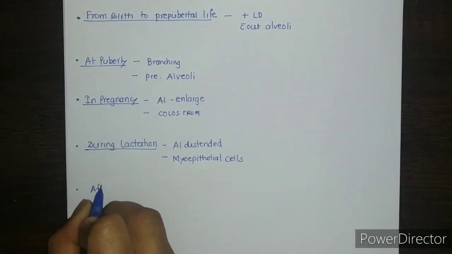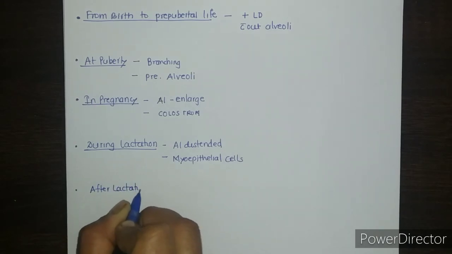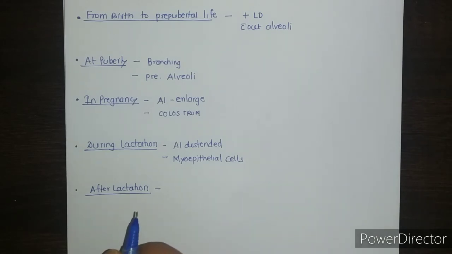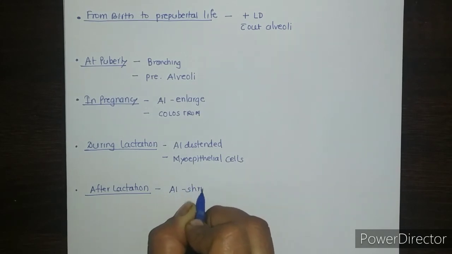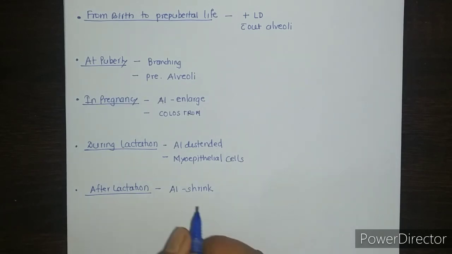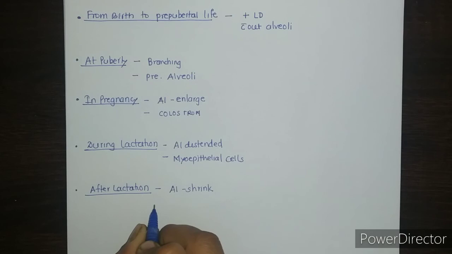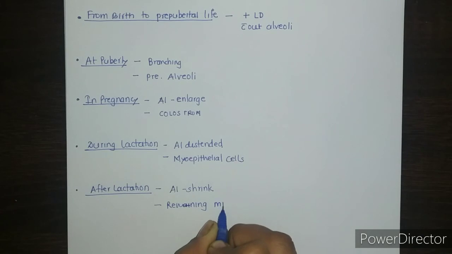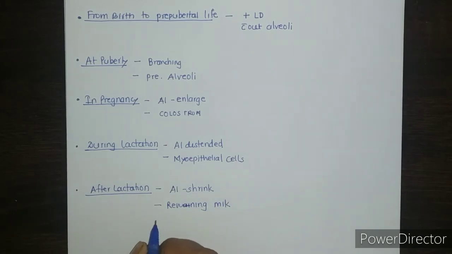Then after lactation, what happens? Usually 6 months after the parturition, the alveoli shrink. The alveoli which were initially distended due to accumulation of milk shrink. Remaining milk gets absorbed and the glandular tissue returns to its resting condition.